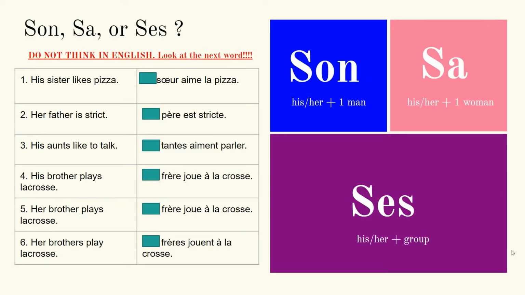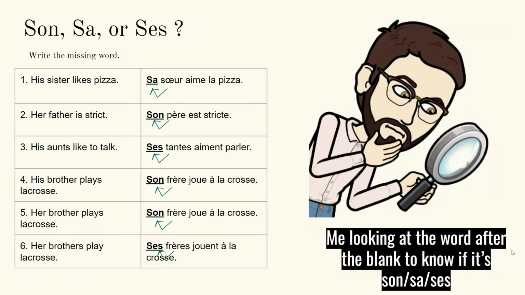Let's do some practice. Son, sa, or ses. Remember, don't think in English. It's all about the next word. Let's take a look at our answer key, and much like my Bitmoji, you gotta look at the word after the blank to know if it's son, sa, or ses.